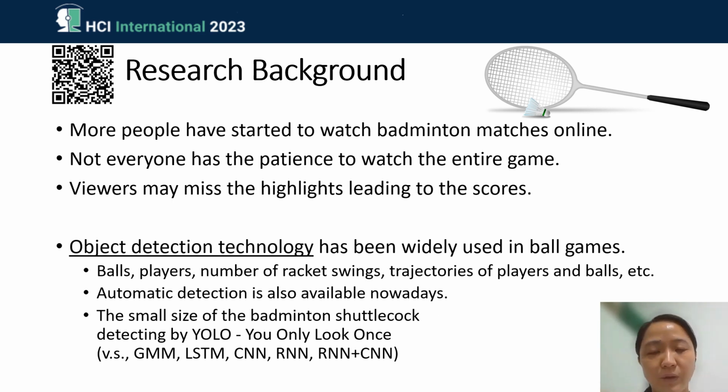And then the difference between YOLO and other models is that YOLO only looks at the features. YOLO does not consider the region, whereas other models need to draw a square or label the region of the scoreboard. Since we really wanted to know when the scoreboard changed, we have to be able to catch those highlights.